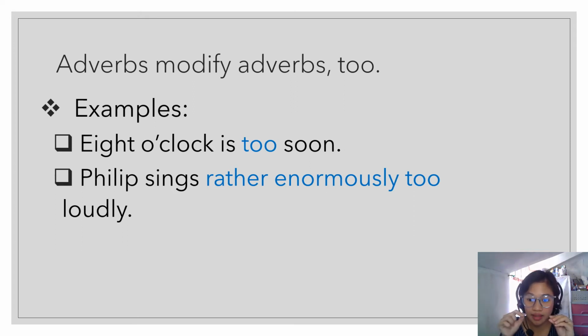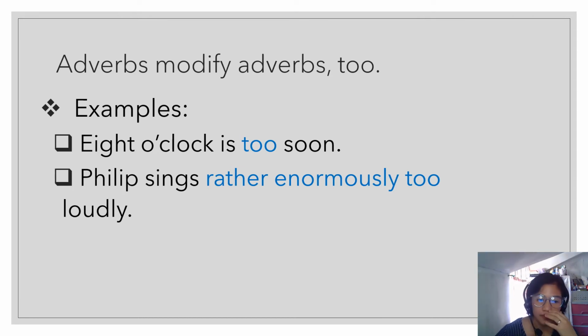Okay? It can describe the noun. Therefore, it is not an adverb. Friendly is an adjective. Okay? That is one. So, you must think in your mind that not all words that end in ly are adverbs.